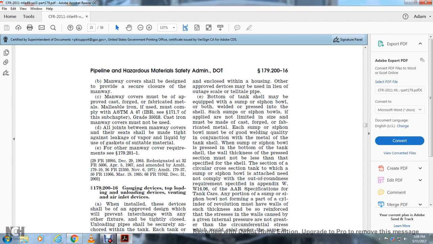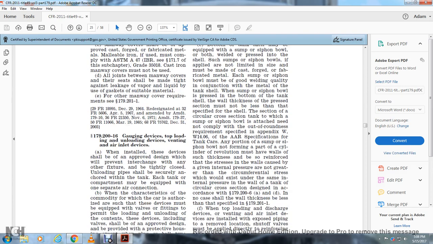All joints made between the manway cover and their seats shall be made tight against leakage of vapor or liquid, and may be made by gaskets of suitable material. For other manway cover requirements, see 179-201-1.